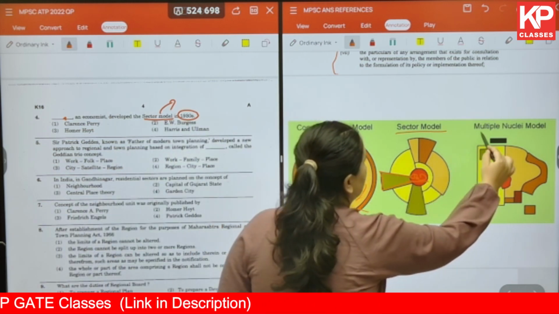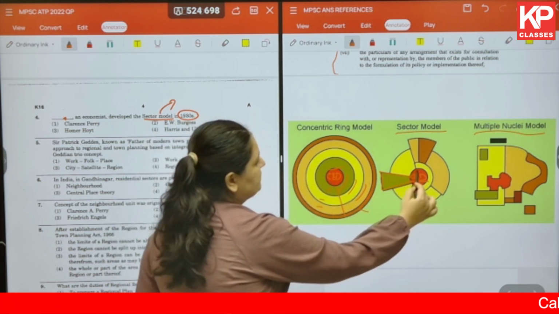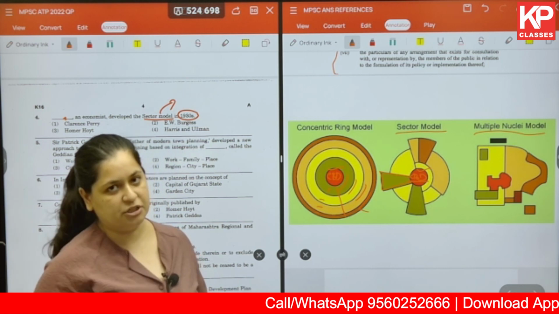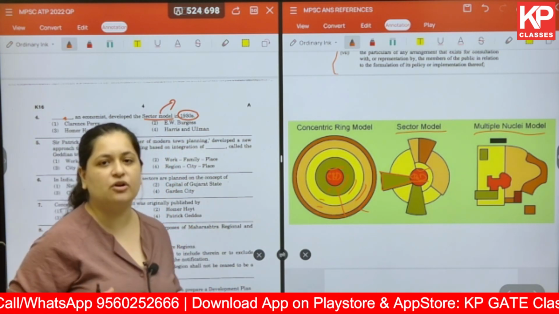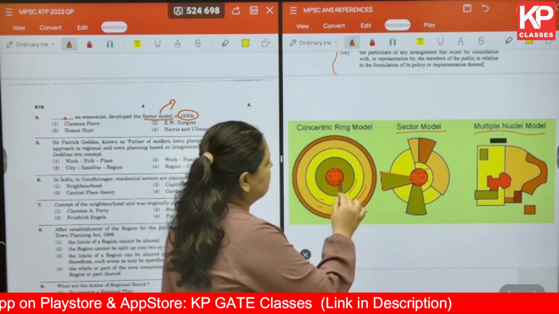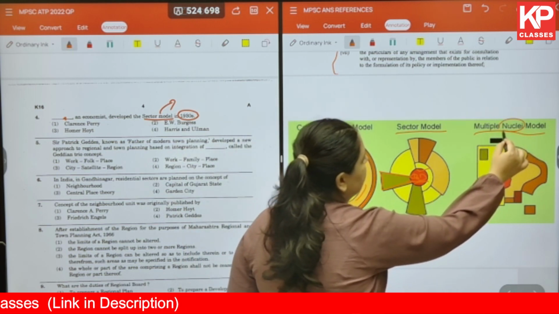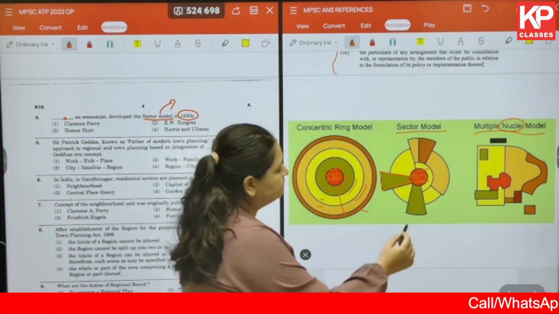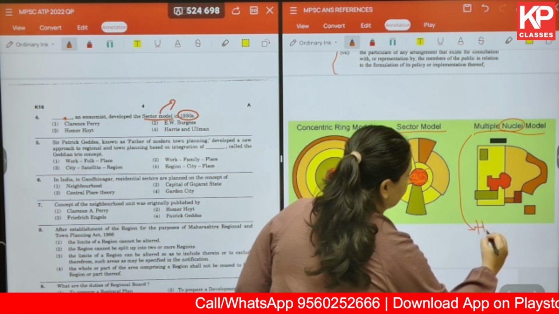In the multiple nuclei model, it was argued that in the concentric ring model or in the sector model, we just have one CBD, the central business district or the commercial business district, which is the hub of all the economic activities, or most of the economic activities, in any particular settlement. So it was argued that instead of one, we can have multiple nuclei, as in multiple centers of commercial activities, and hence the name multiple nuclei model, which was given by Harris